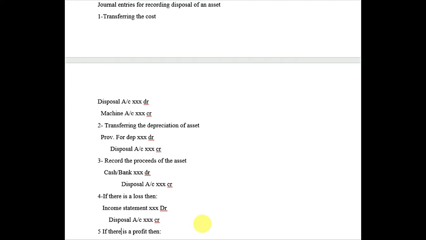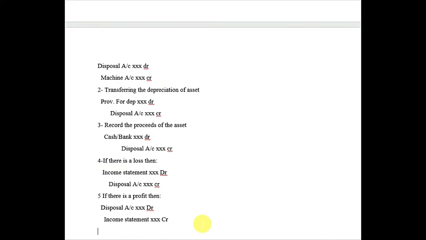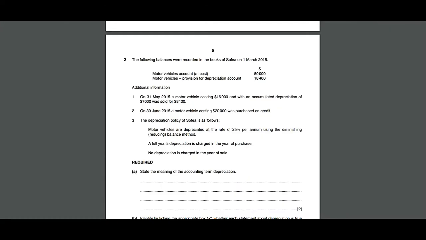That is, the difference will come in the disposal account on the credit side. If there is a profit, then the difference will come on the debit side of the disposal account, and we will credit the income statement. So we have a past paper question, June 2016. The variant is 12, and we are on question 2. Question 2 is on depreciation.